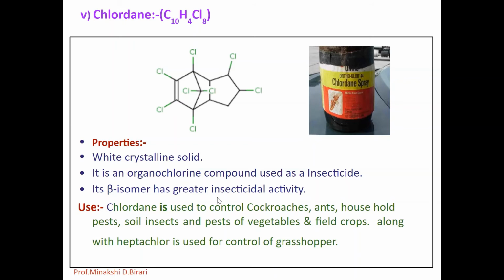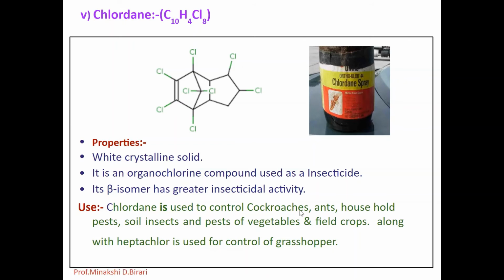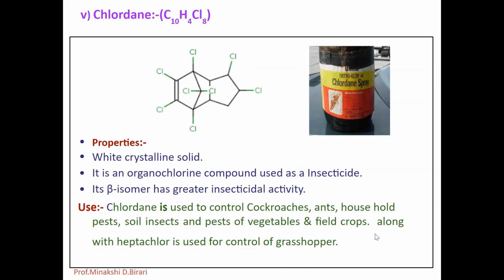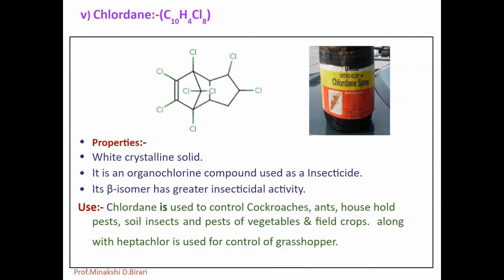What are the uses? Chlordane is used to control cockroaches, ants, termites and household pests, soil insects and certain pests of vegetables and field crops. It is also used for grasshopper control. So these are the properties and uses of chlordane. So these are the different examples of organochlorine insecticides.